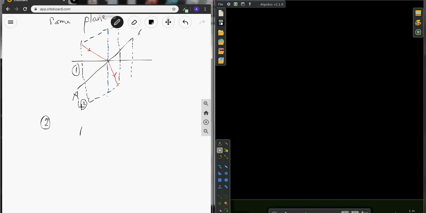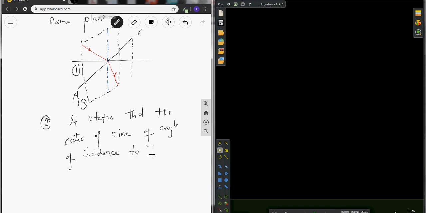What is the second law? It states that the ratio of sine of angle of incidence to the sine of angle of refraction is a constant.